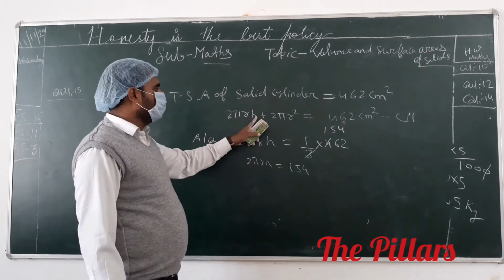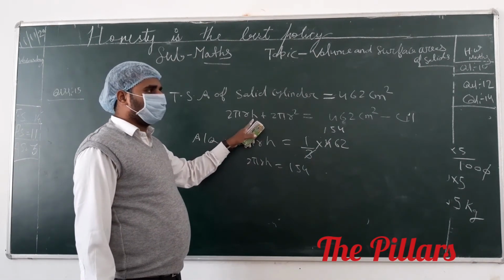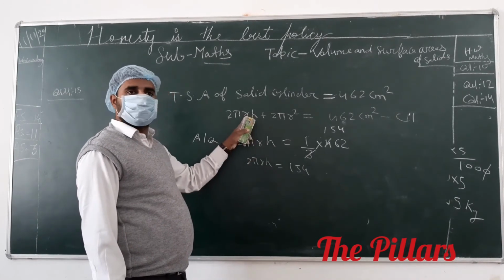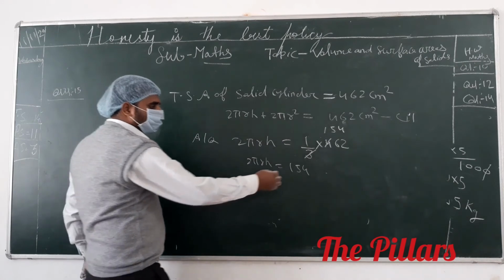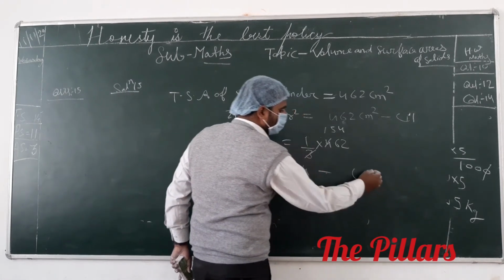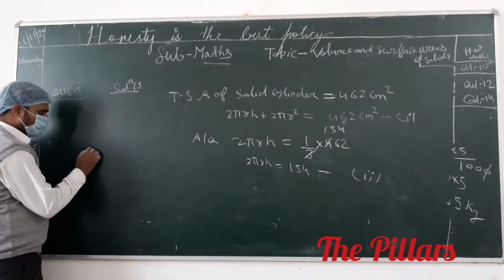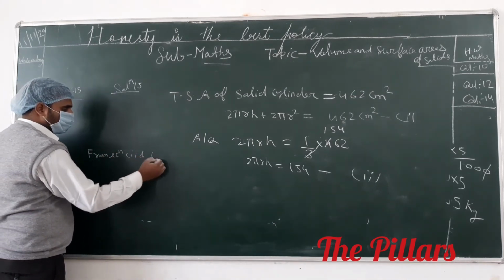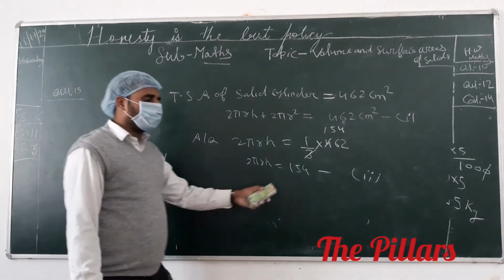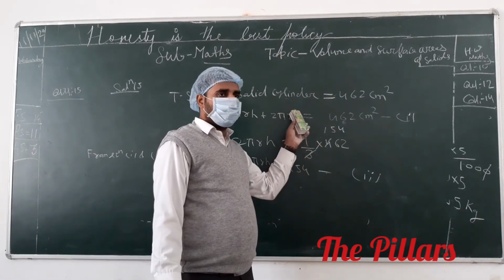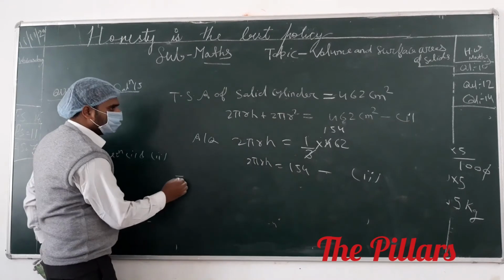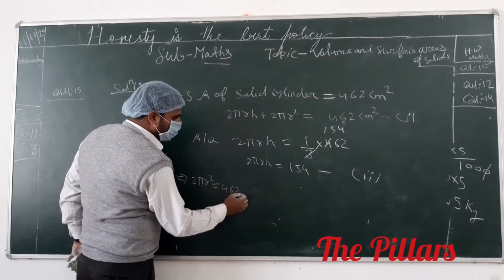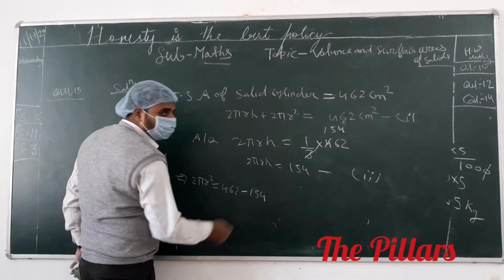Anyone have figured out? From here you see that 2πr we have to take common. This is equation 1, this is equation 2. From equation 1 and 2, this value of 2πrh from equation 2 we have to put in equation 1. This implies that 2πr² is equal to what? 462 minus 154.